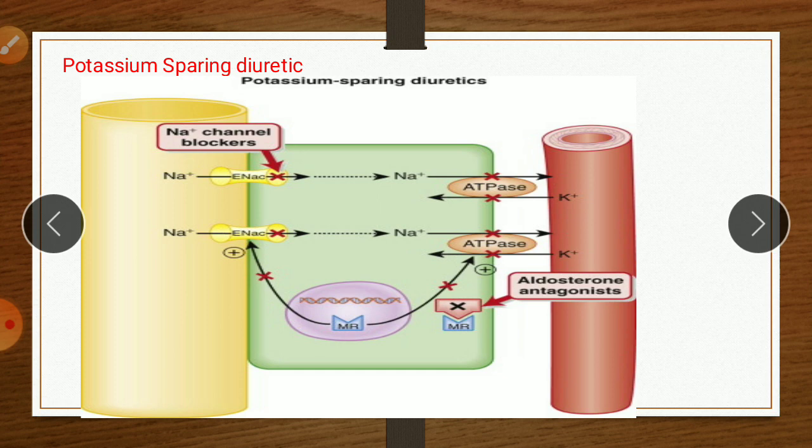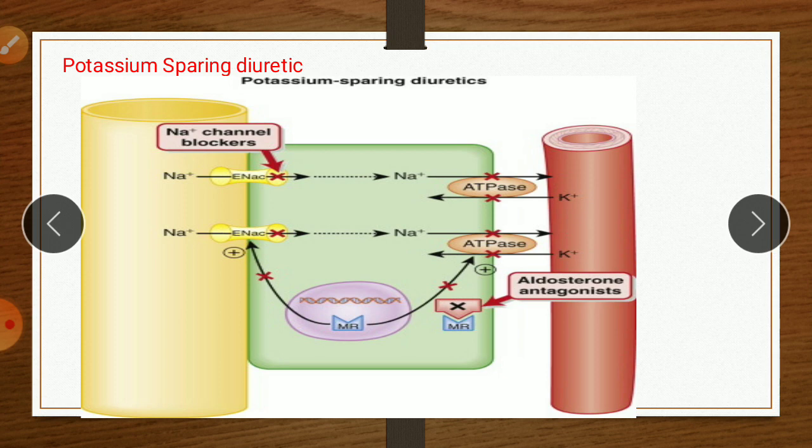As we know, the adrenal cortex secretes aldosterone, which promotes salt and water retention and potassium and hydrogen excretion. Under normal conditions, aldosterone enters the principal cell at site 4, where it combines with a cytosolic receptor and forms a complex which moves into the nucleus, where it synthesizes additional quantities of the sodium potassium ATPase pump, which is involved in the exchange of sodium with potassium.